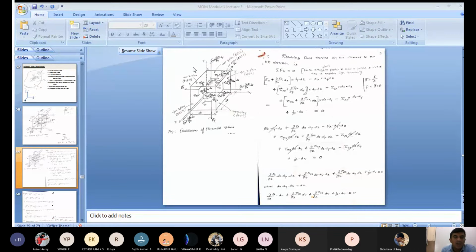But I need a force, so you multiply by the area. What is the area here? ABED. That is dy into dz, the normal area, right? Now, again, is it a plus or minus sign? That force is acting in the positive X direction, so you consider a plus sign, right? Any doubt regarding this?